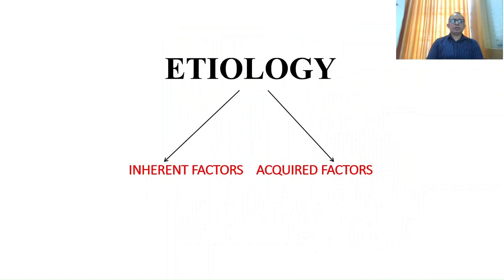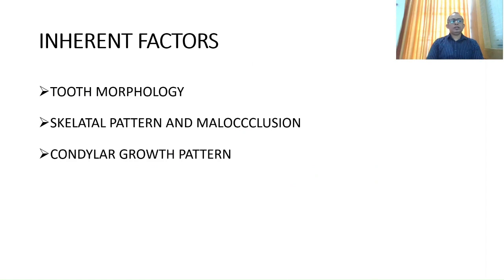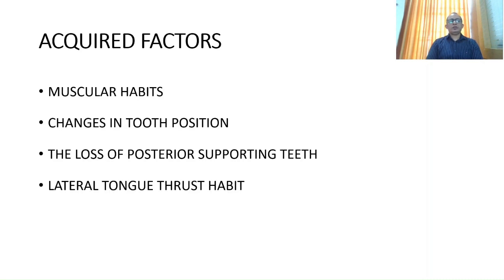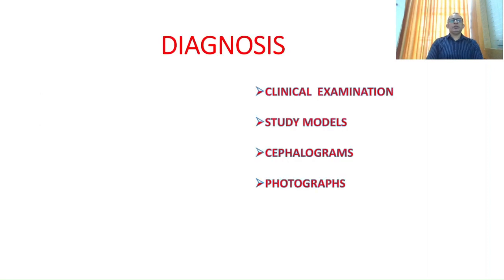Coming to the etiology, there are inherent factors as well as acquired factors. What are the inherent factors? One is tooth morphology, skeletal pattern and malocclusion, and the condylar growth pattern. Acquired factors include muscular habits, changes in the tooth position, loss of posterior supporting teeth, and the lateral tongue thrusting habit. Diagnosis of deep bite includes clinical examination, study models, cephalograms, and photographs.